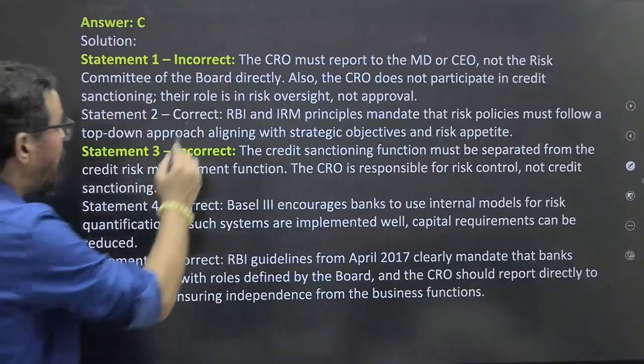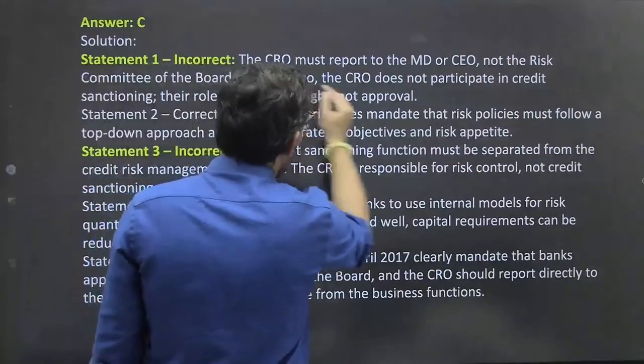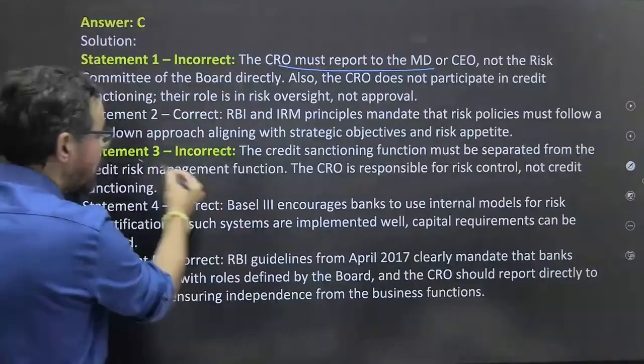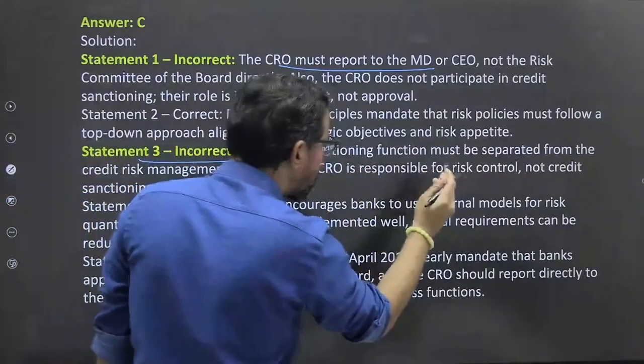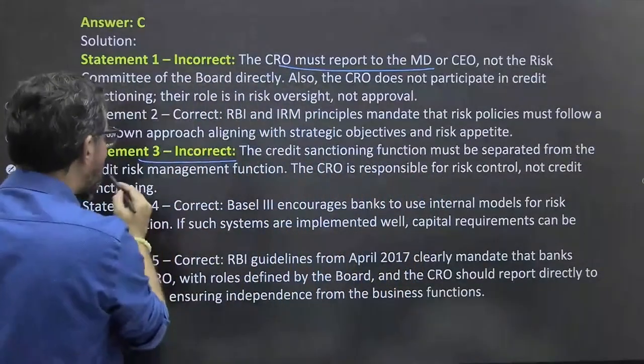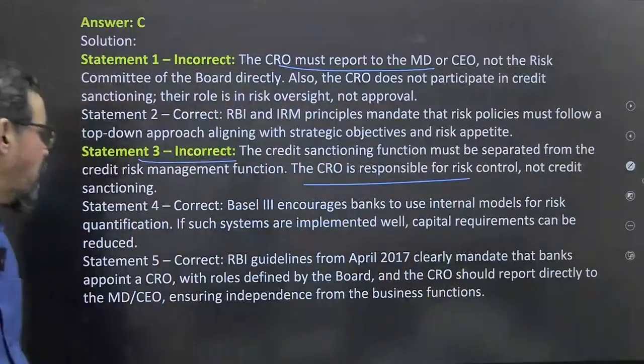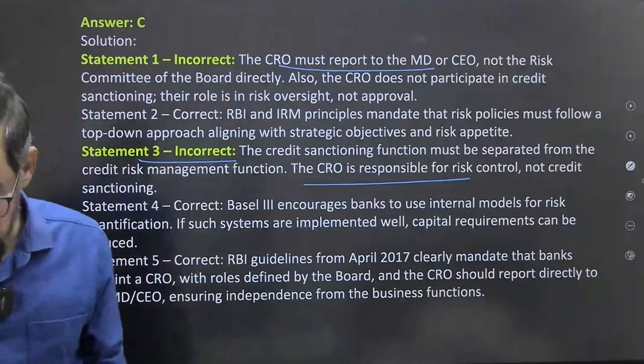So statement 1 is incorrect. The CRO must report to the MD or CEO. And the third one is incorrect. The credit sanctioning function must be separated from the credit risk management function. The CRO is responsible for risk control, not for credit sanctioning. Right. Next one, guys.